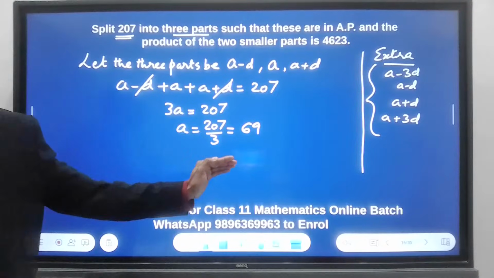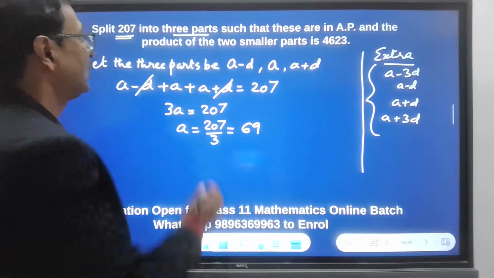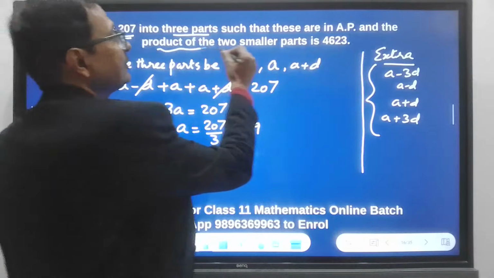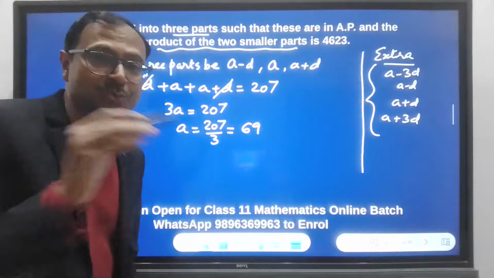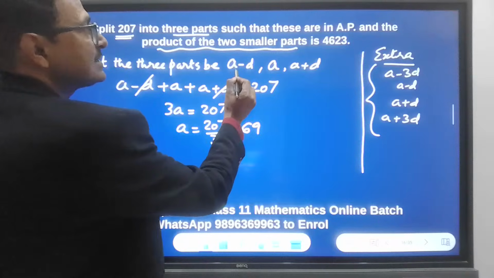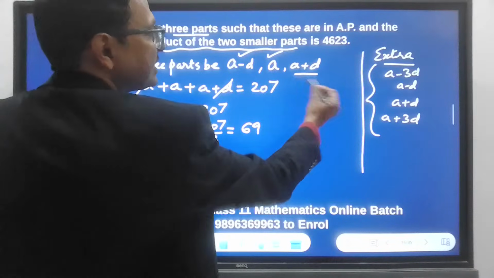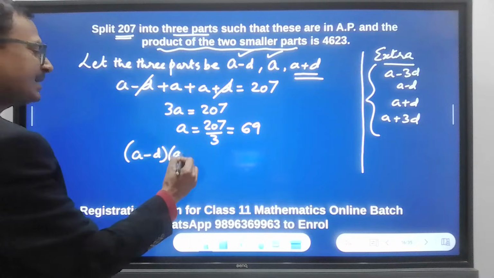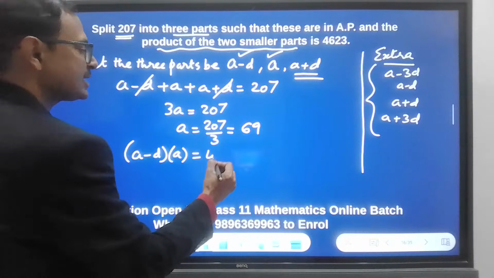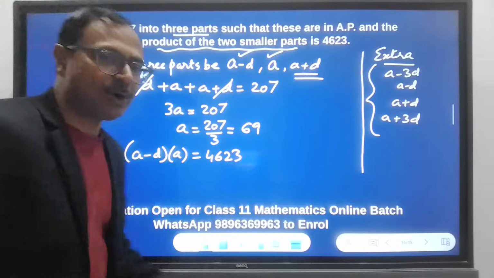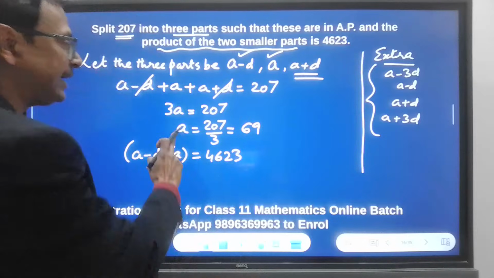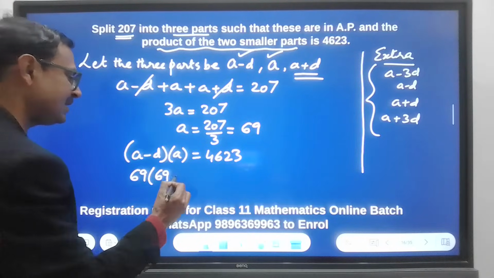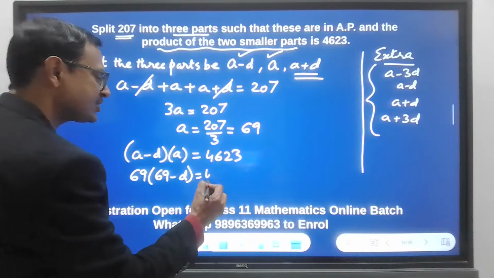And after this, he has given us another thing: the product of the two smaller parts is 4623. Smaller parts means this and this. This is the largest. So the product a minus d times a is given as 4623. And now we already know the value of a, right? So let's put a here. 69 times 69 minus d equal to 4623.